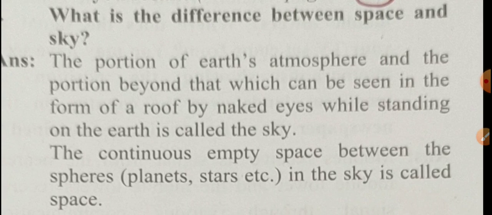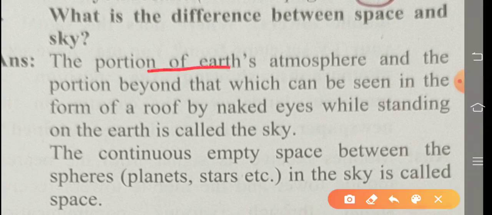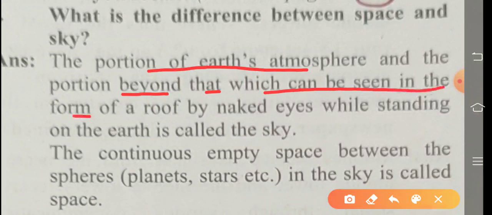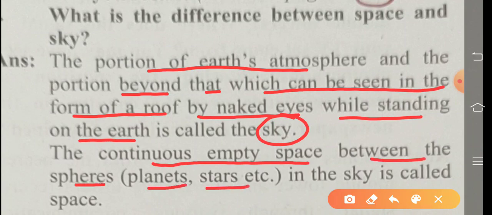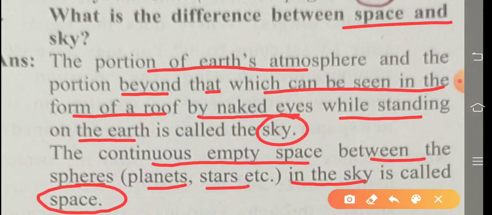The portion of Earth's atmosphere and the portion beyond that which can be seen in the form of a roof by naked eyes while standing on the earth is called as a sky. Second, the continuous empty space between the spheres such as planets, stars, etc. in the sky is called as space. So that is the difference between space and the sky.